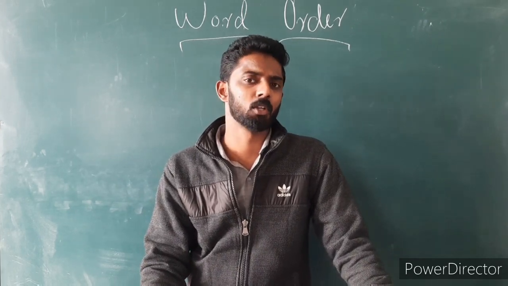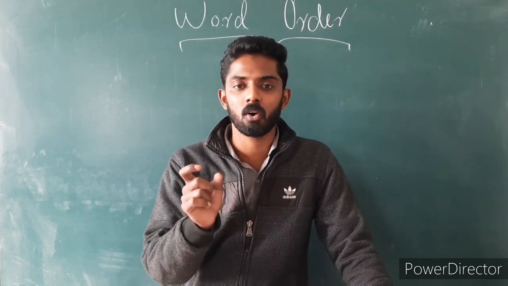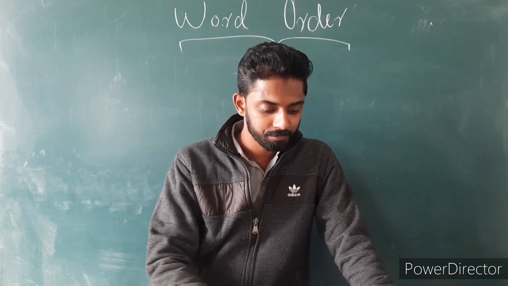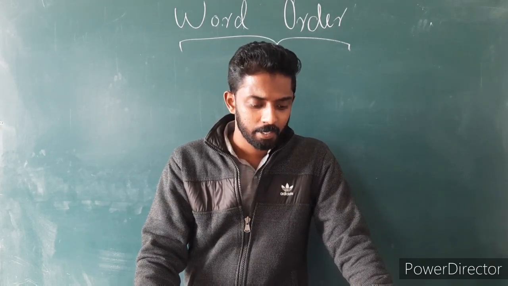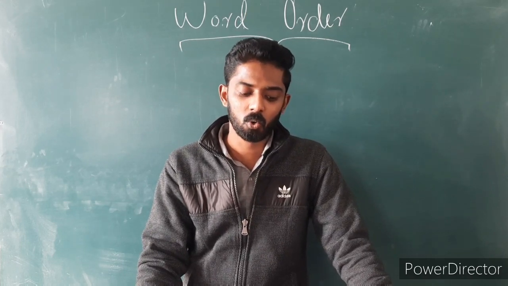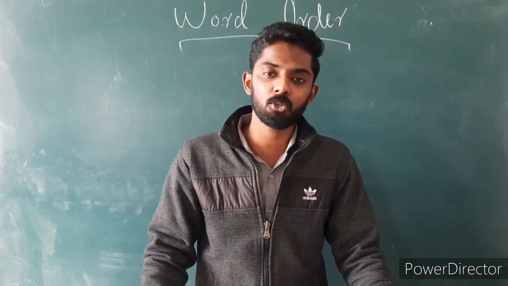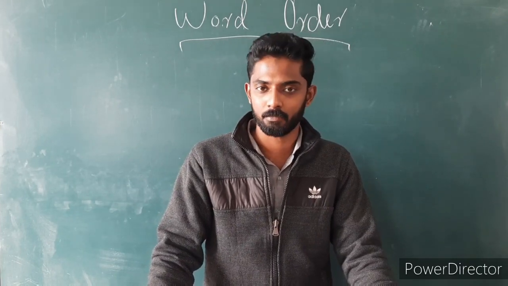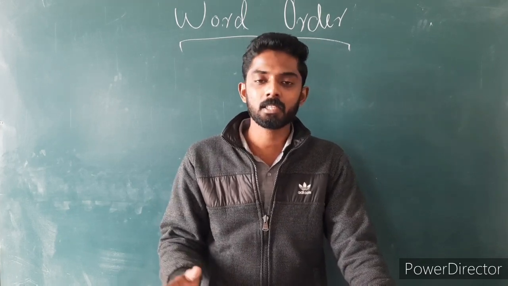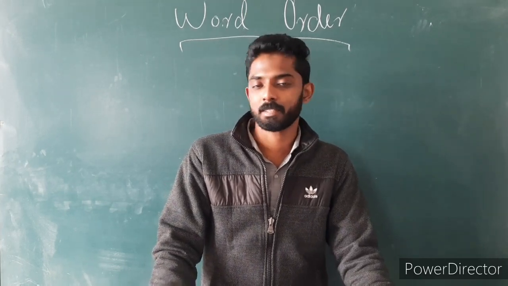And there are some exceptions to the rule. Only if there is a multi-word auxiliary in the sentence, we place the adverb in between the auxiliaries. For example, he has often been praised for his work, or she has rarely been told that she is beautiful. So here the word often is placed in between the auxiliaries, that is has and been. The form is: has plus adverb of frequency plus been plus verb. So that is the form of the sentence structure.